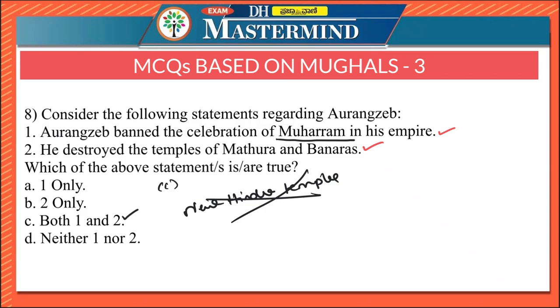Then he began a policy of destroying Hindu temples. The celebrated temples at Mathura and Banaras were reduced to ruins. In 1679, he again reintroduced jizya, the discriminative tax on Hindus, and he also introduced a pilgrim tax as well.